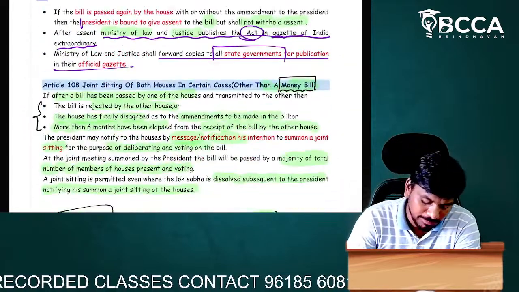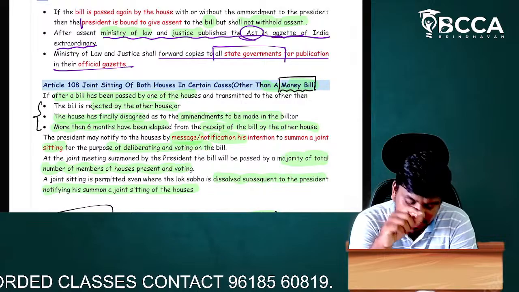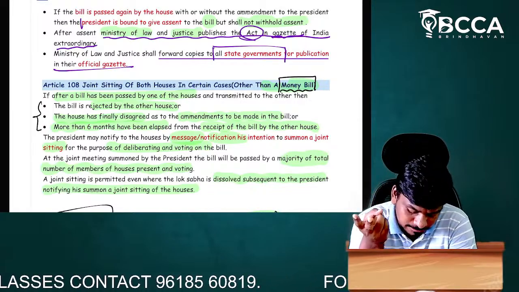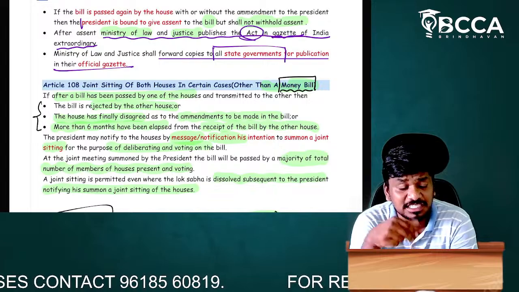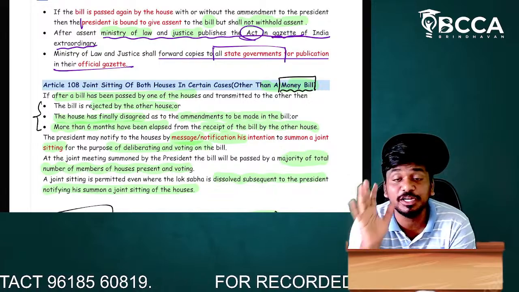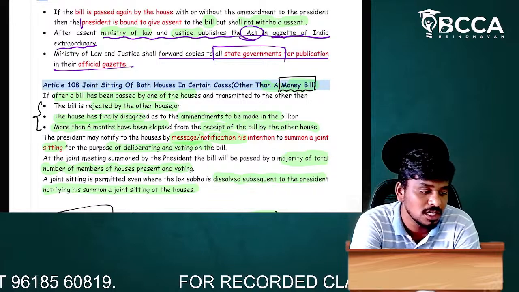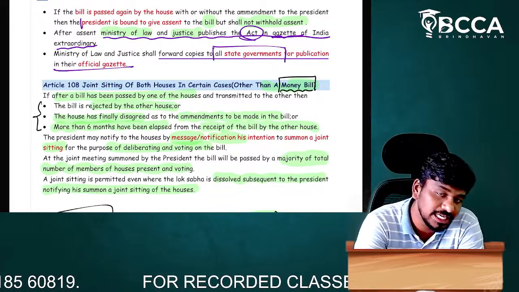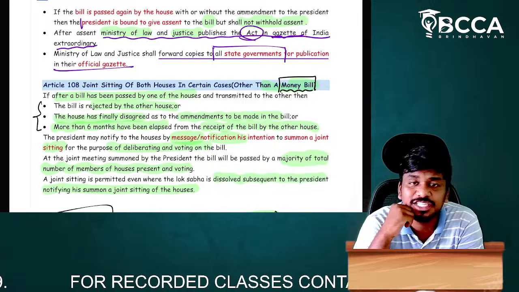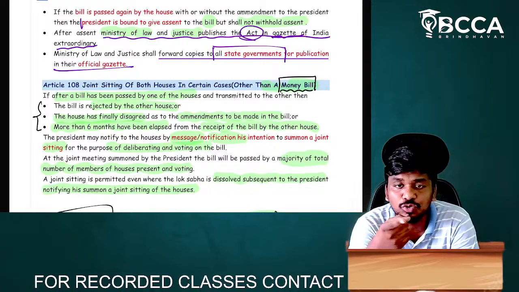If a bill has been rejected by the other house, or if the bill is accepted but amendments are disregarded by the other house, or the other house has not accepted it within a period of 6 months, then it shall be taken to the president. Then the president says, you don't do too many overactions.